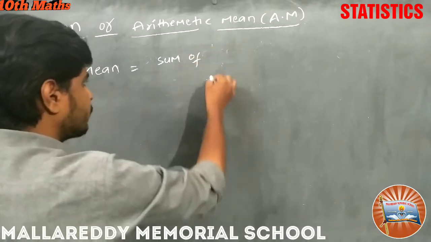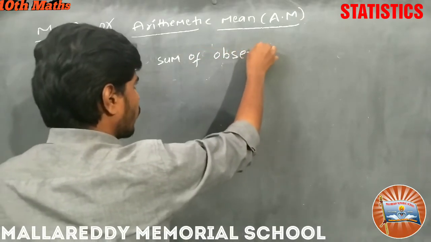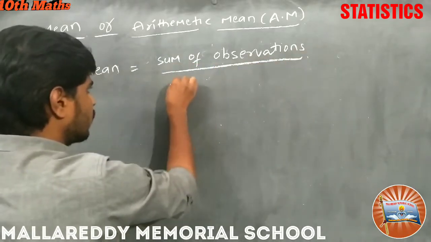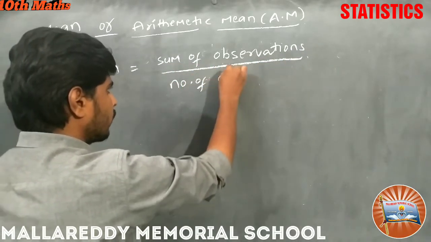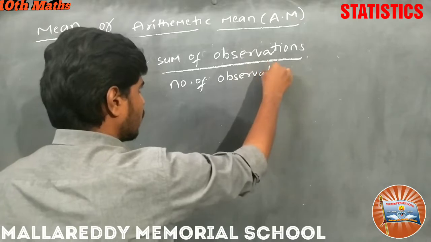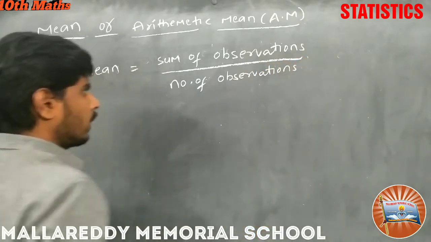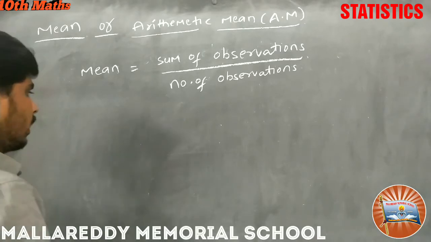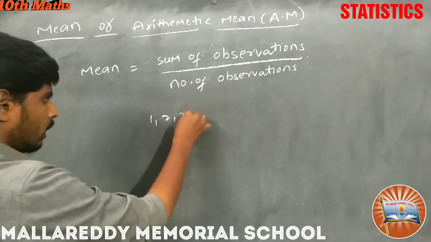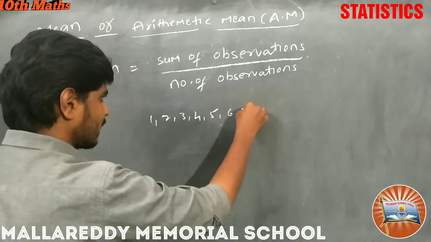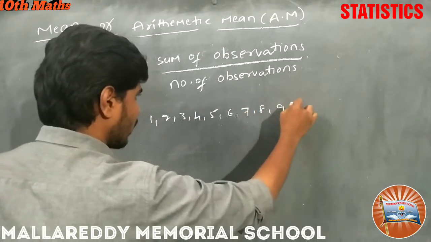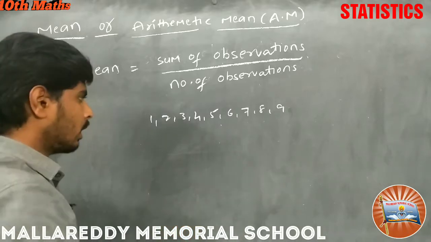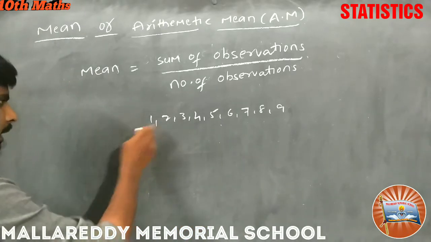Sum of observations by number of observations. Right. So suppose I want to find the mean of the data 1, 2, 3, 4, 5, 6, 7, 8, 9. This is the first 9 natural numbers. This is the given data here.